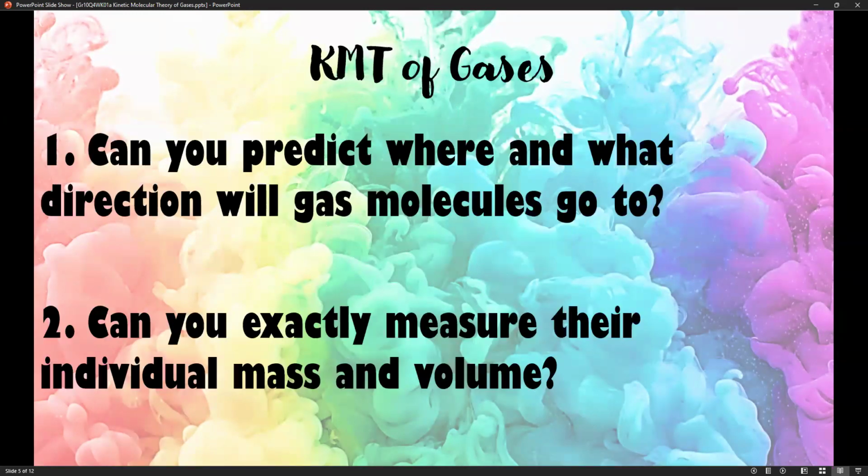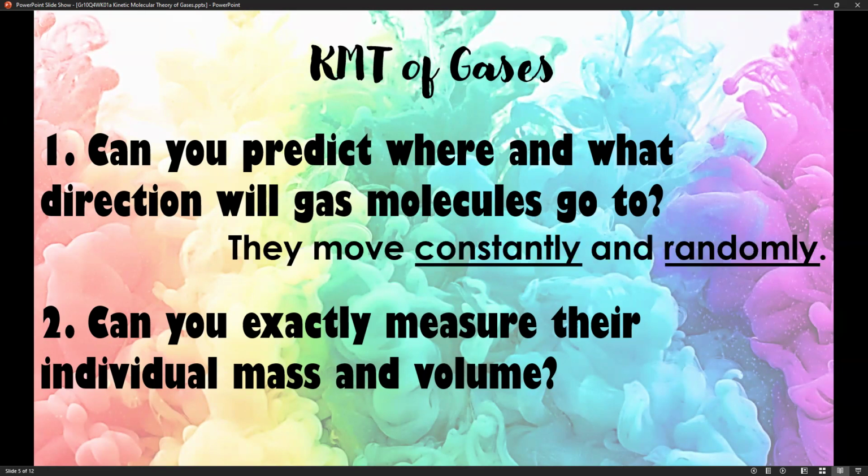Now, number 1, can you predict where and what direction gas molecules will go? Since gases move freely and basically go everywhere, we cannot predict the exact location that they are going to. But what we know is that they're going to move constantly and randomly elsewhere and everywhere. That's our first postulate.